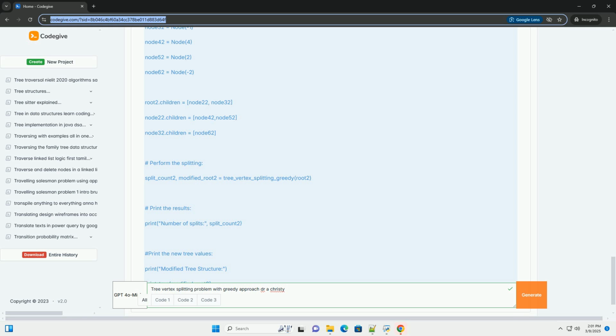A greedy approach. A greedy approach attempts to make the best local decision at each step, hoping that this leads to a globally optimal, or near optimal, solution. Here's a common greedy strategy for tree vertex splitting. 1. Root the tree: choose an arbitrary node as the root of the tree. This allows us to process the tree in a top-down, or bottom-up, fashion.